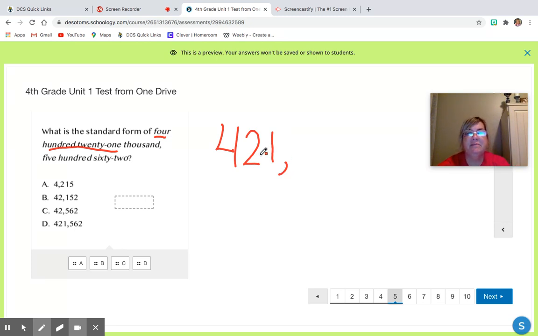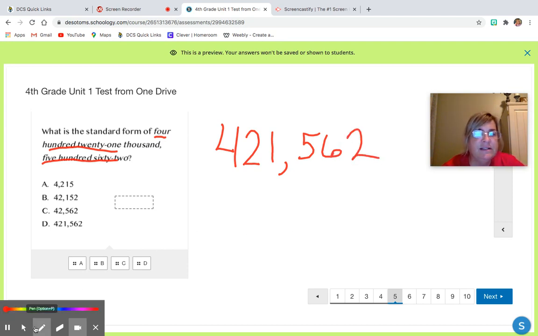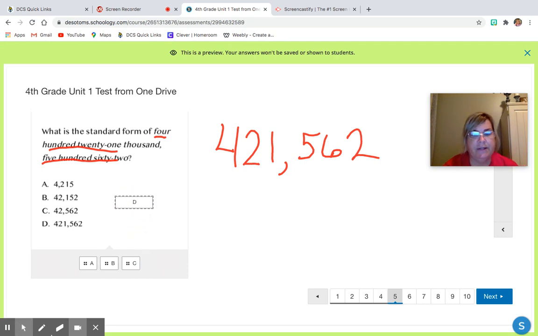This comma tells me that this 421 is in the thousands period. Each period has 3 spaces. So we have ones, tens, hundreds in each period. All right, the next one is 562. So looking at that, it looks like that D would be our correct answer choice.